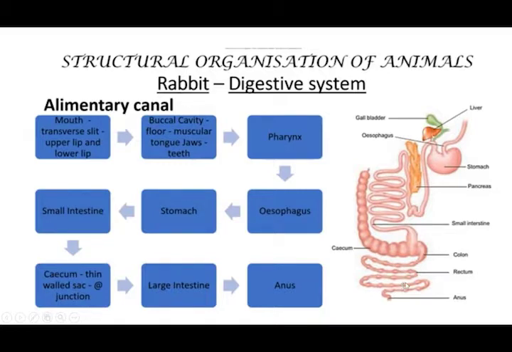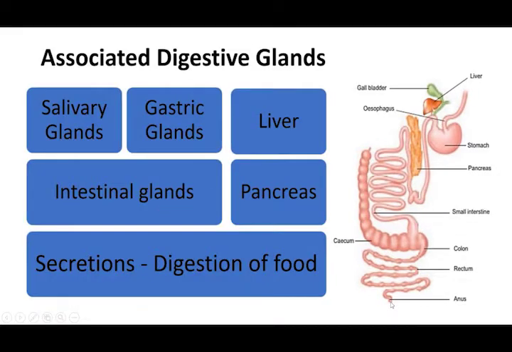So this is the large intestine, and that leads to the rectum, and finally the final opening is what? The anus. This is the alimentary canal. So starting with the mouth, then buccal cavity, pharynx, esophagus, then stomach, then small intestine, and in between the small intestine and large intestine there is the cecum, and then finally the rectum, and then the anus. This is the alimentary canal.